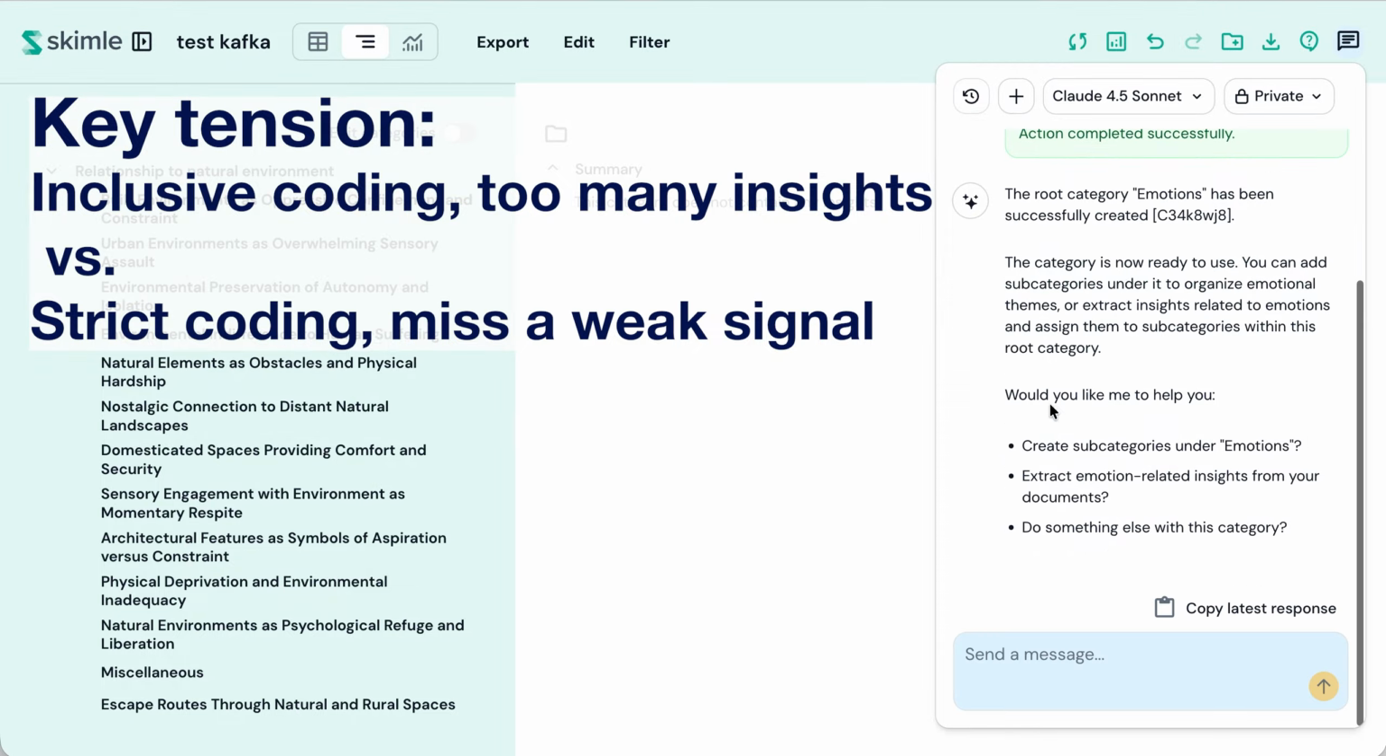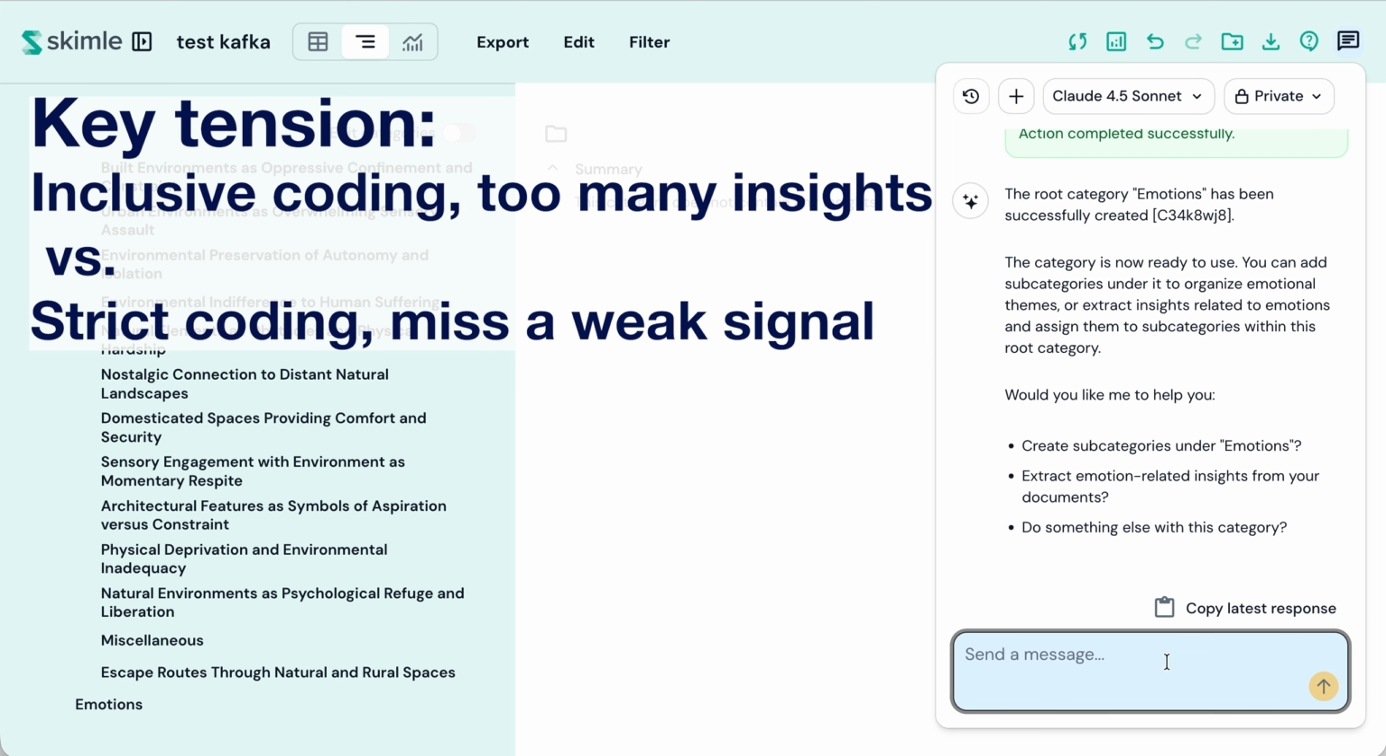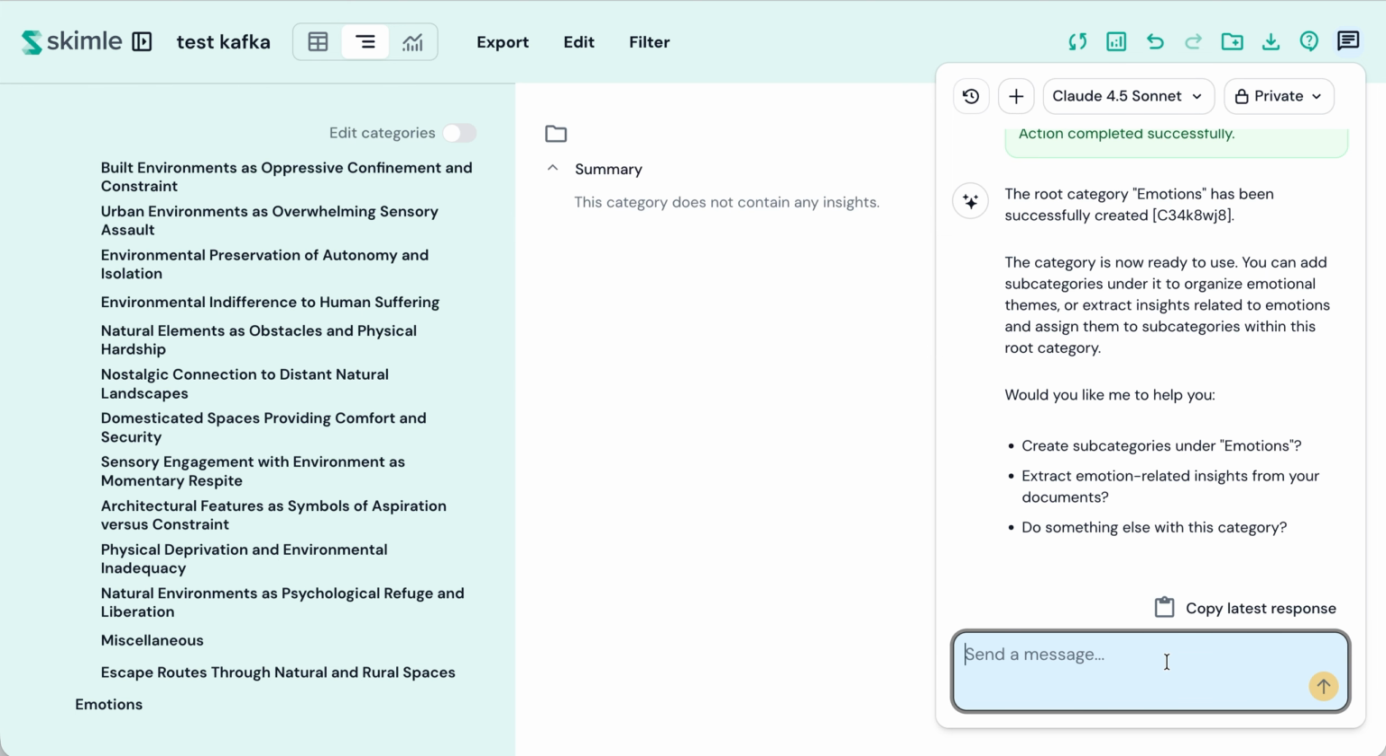But what we did with this chat now, you could previously create individual insights in chat, but it didn't work too well when you wanted to go through all your documents. So now we added this new agent that does it for you.